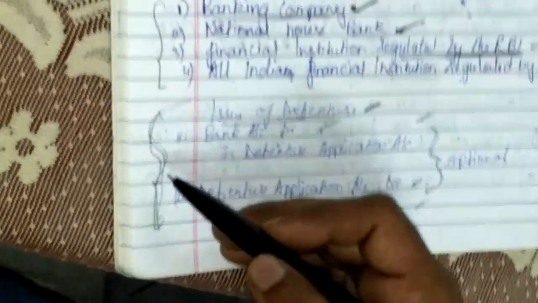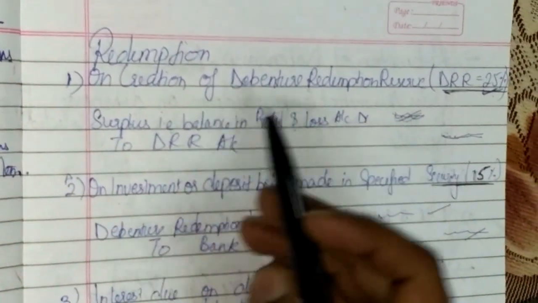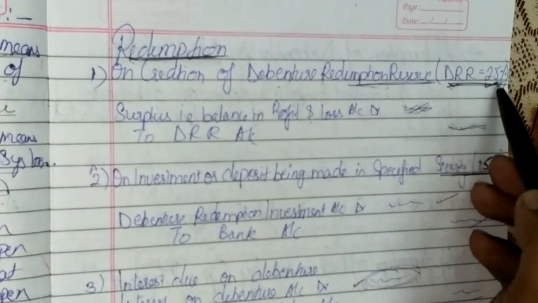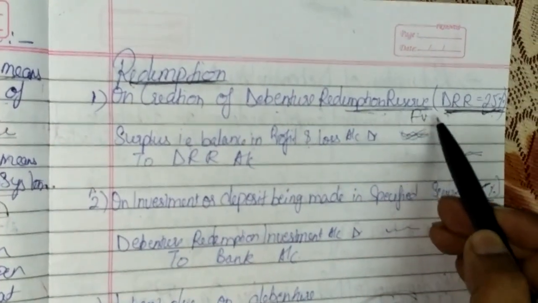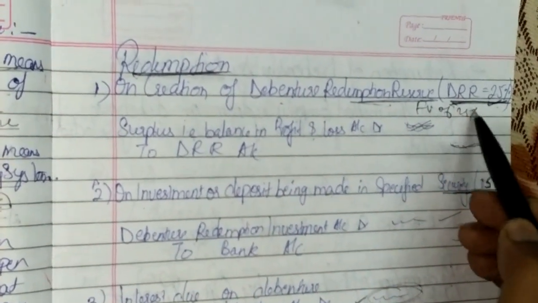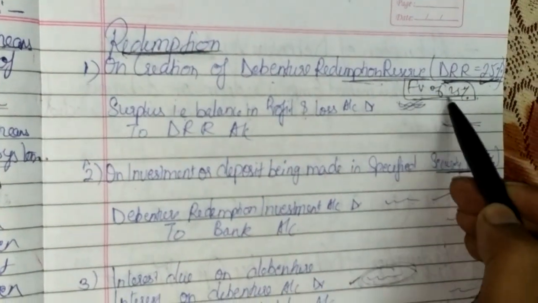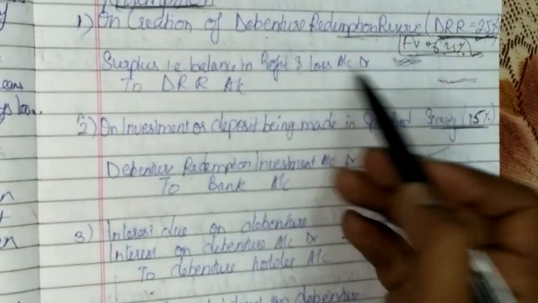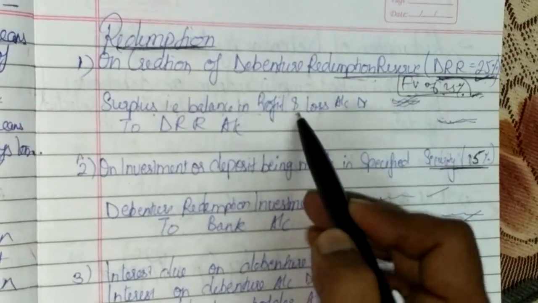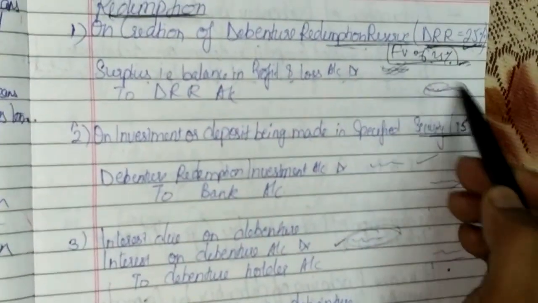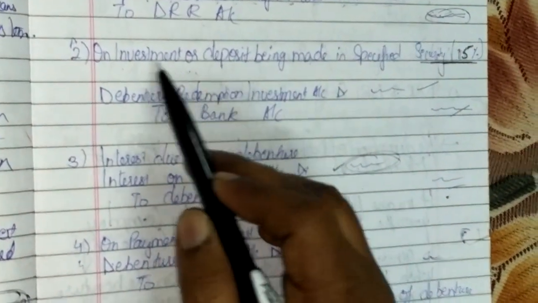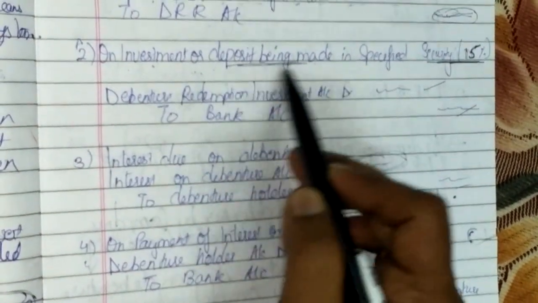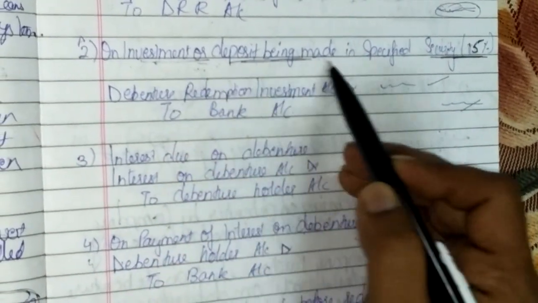Here the main entry, the redemption entry, is this: creation of debenture redemption reserve, DRR. The DRR amount I have already covered. The DRR amount is 25% of the face value. This is the creating entry: surplus, that is balance of statement of profit and loss account, debit to DRR. DRR must be created at 25% of face value. Then we invest in DRI, invested before the end of the year, as per the Companies Act 2013.